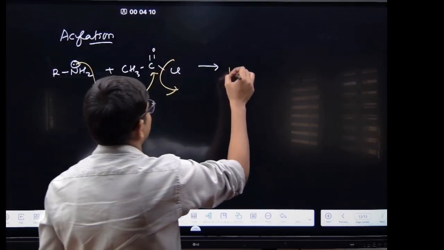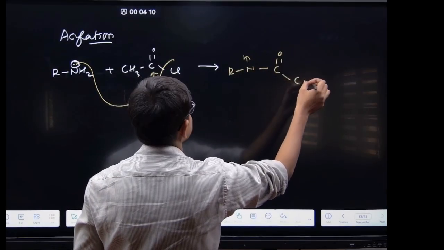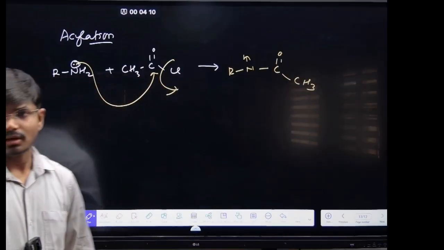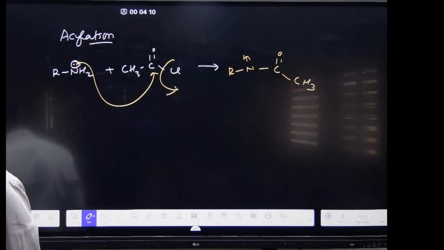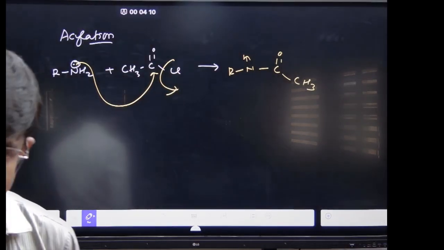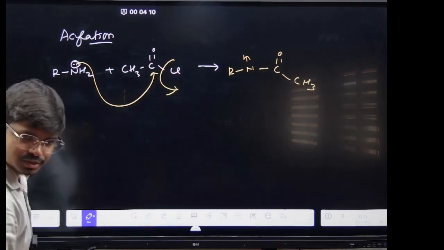And it will be forming RNHC double bond OCH3. Write it down. It will be forming RNHC double bond OCH3. This is the acylation.